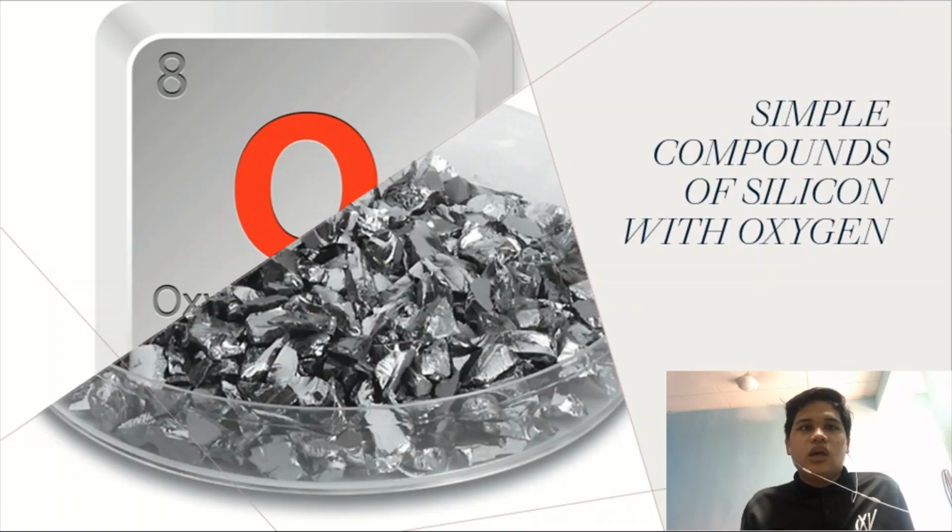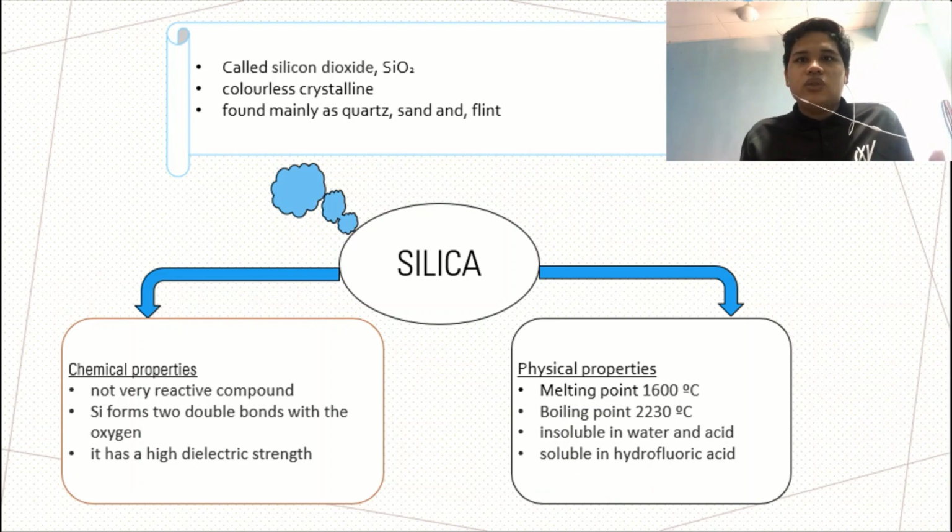I'll be explaining about the simple compound of silicon and oxygen. The reaction between oxygen and silicon creates a compound called silicon dioxide, also known as silica, with the chemical symbol SiO2. It is a colorless crystal found mainly as quartz, sand, and flints.